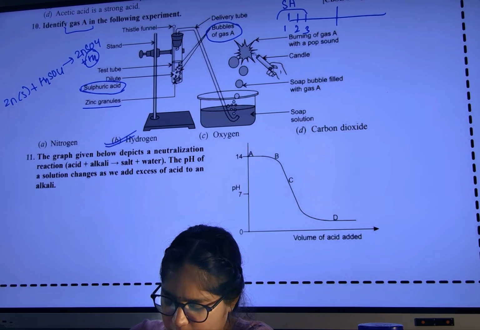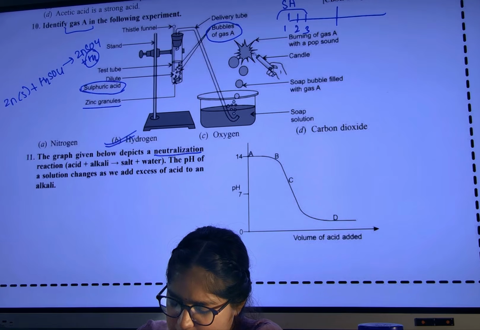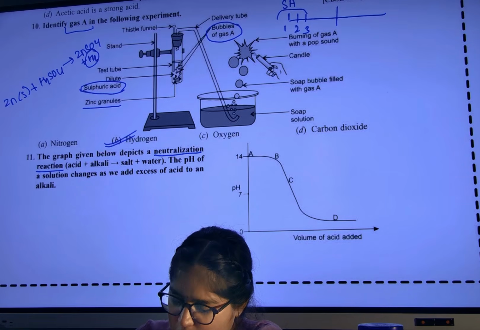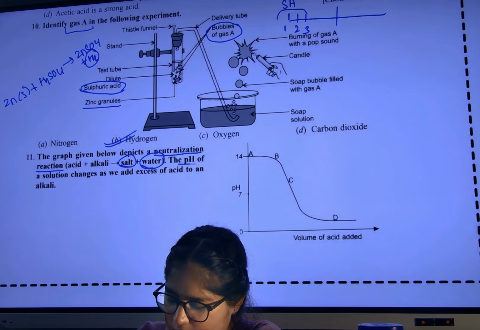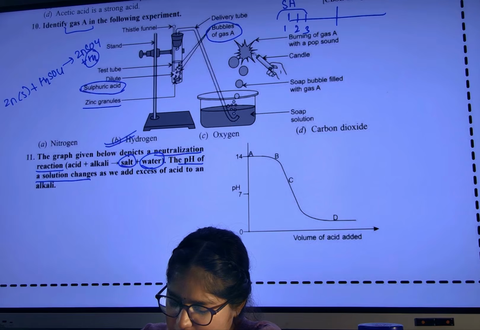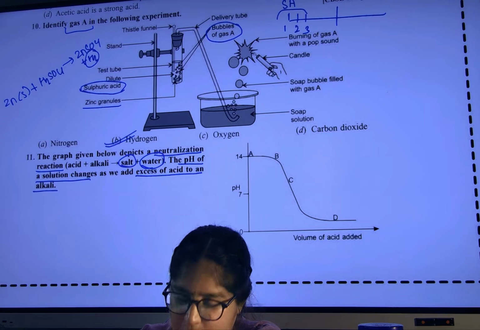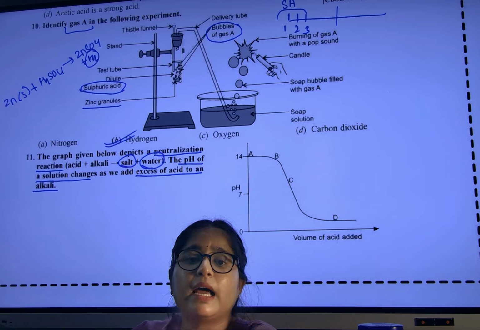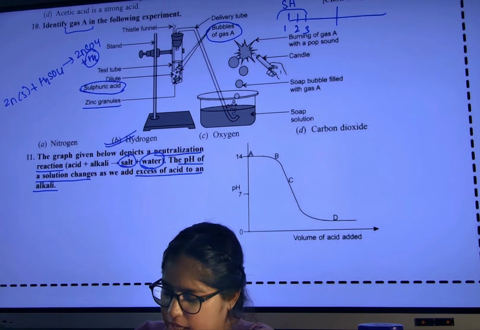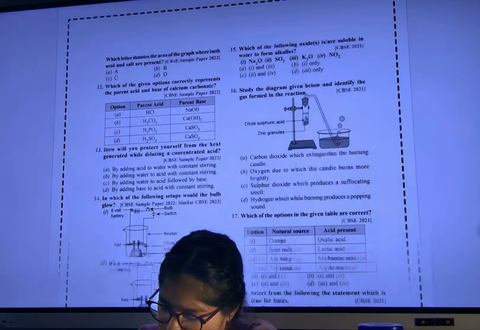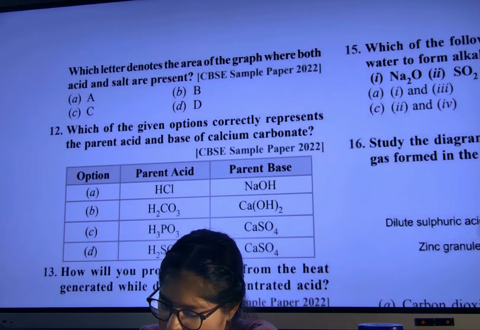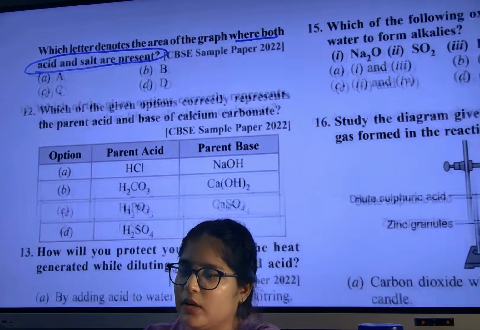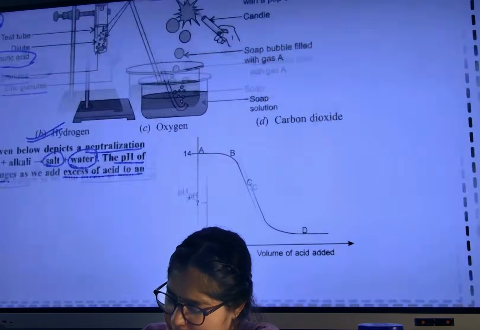Next, the graph given below depicts a neutralization reaction. Neutralization reaction means acid plus base. Okay. So what will we get? Salt with water. The pH of a solution changes as we add excess acid to a base. If we are adding more acid, then pH will change. Okay, why is the pH changing? Let us see the option. Which letter denotes the area of the graph where both acid and salt are present? Okay, so they are showing these areas.